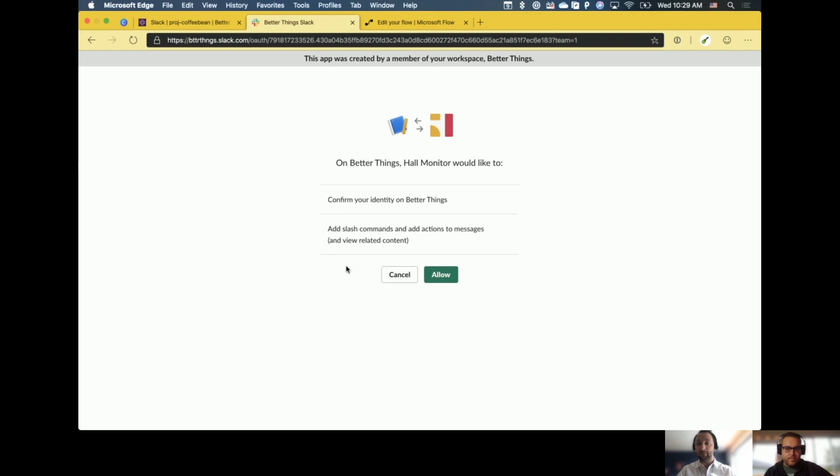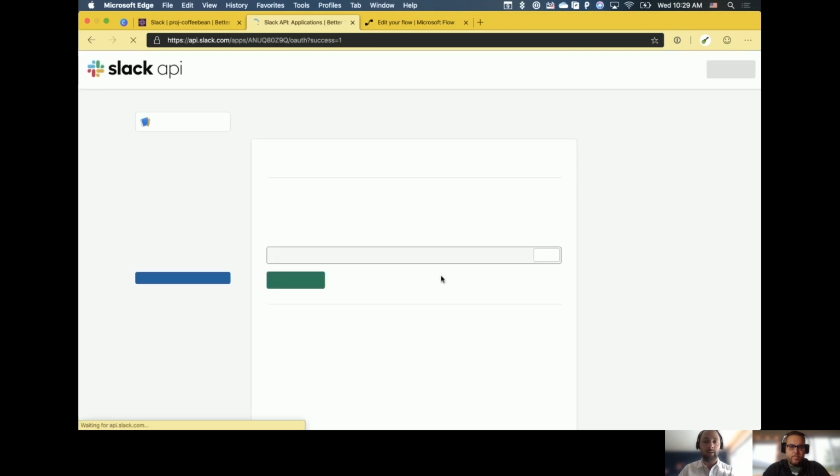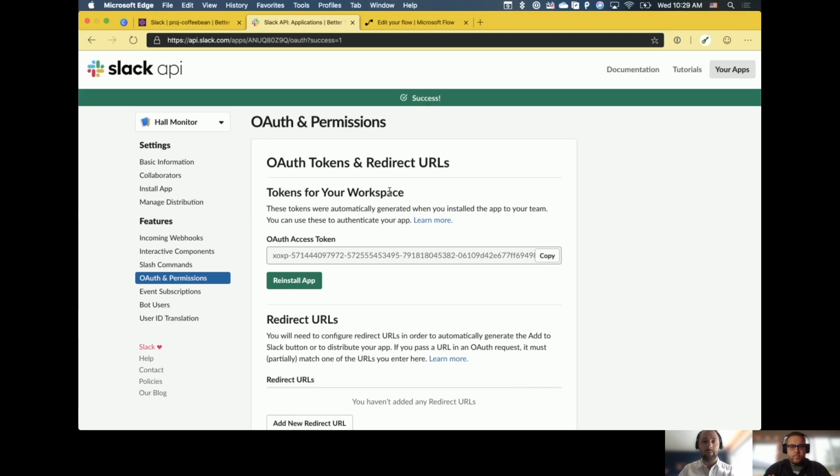I do always like to flag this as well. From a permission standpoint, you do need to be either a Slack workspace owner or a Slack admin in order to do what we're about to do here. And of course, depending on the organization you're within, there may be non-default approval mechanisms that you would be subject to as well. So I'm going to hit allow. All right, and we're off to the races here.